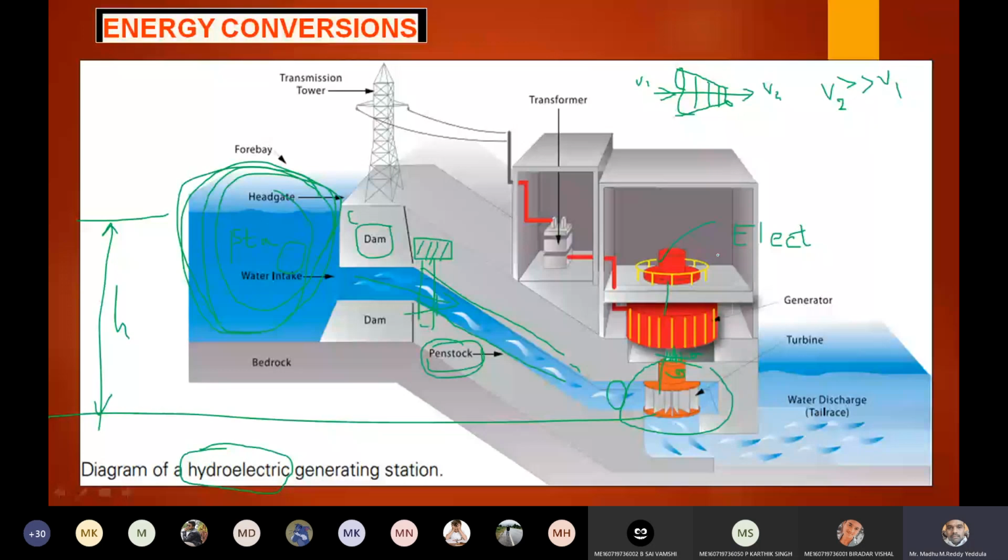Reversal is also possible. We can convert electrical energy to mechanical energy to kinetic energy to potential energy. Maybe efficiencies may differ, but reversal is also possible, right?